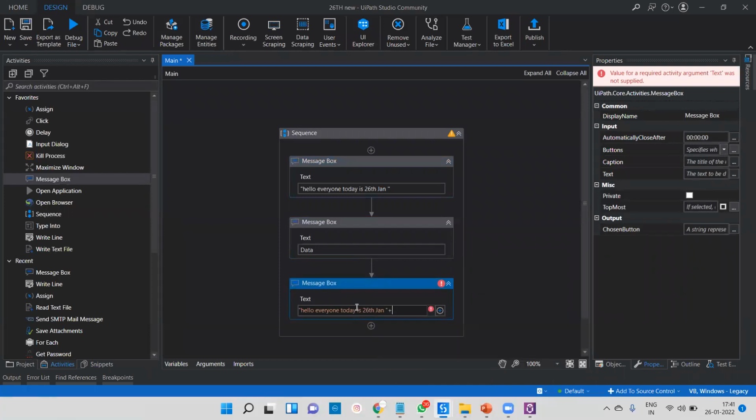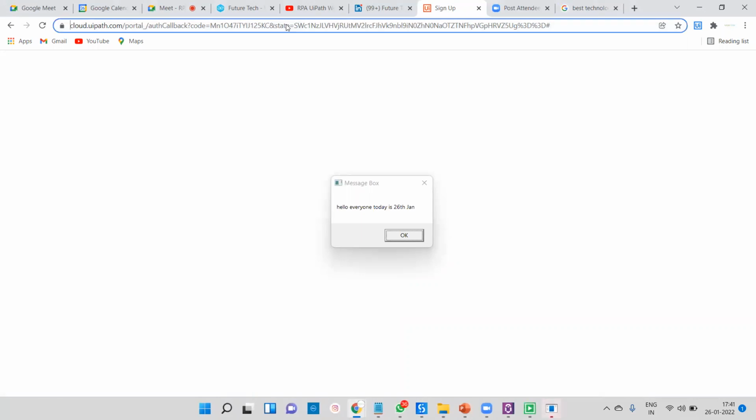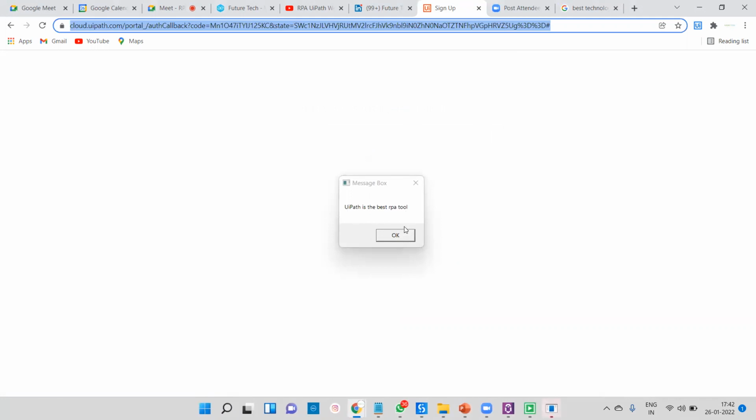Here I'm going to use the plus sign. You have to understand the operators like plus, minus, equal to, not equal to, greater than. And here I'm going to pass data. I want to display both things, so we go for data and run this program. We are getting "Hello everyone, today is 26th of January," and after that "UiPath is the best RPA tool," both together.